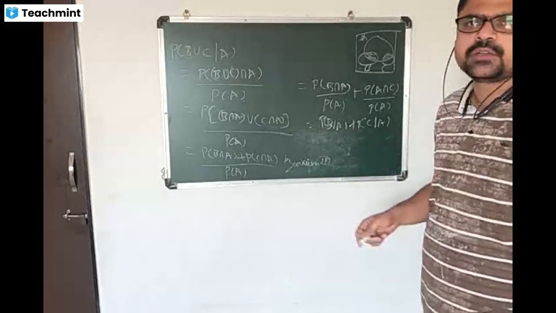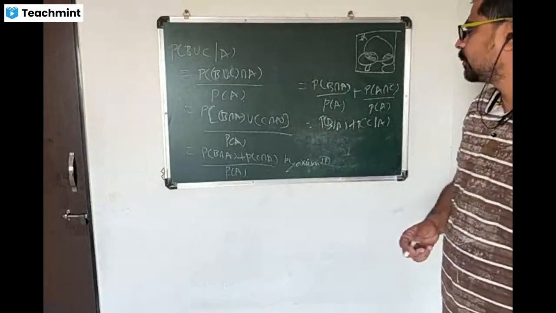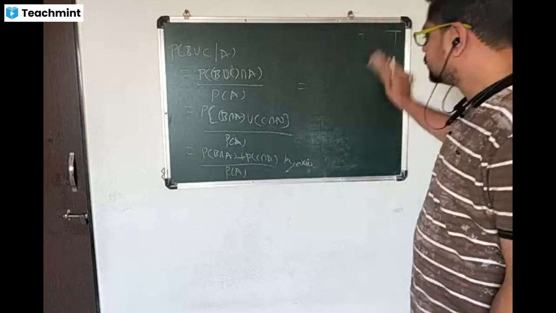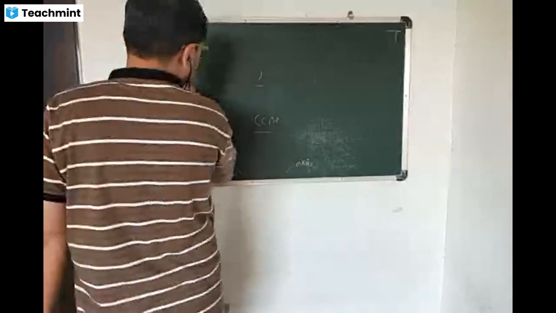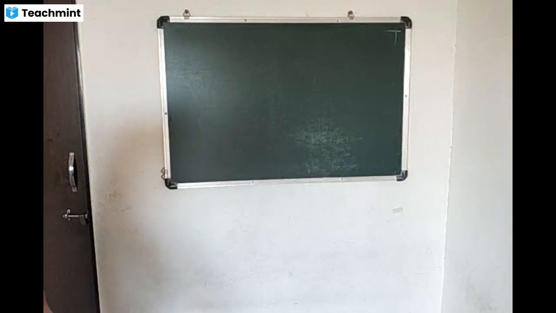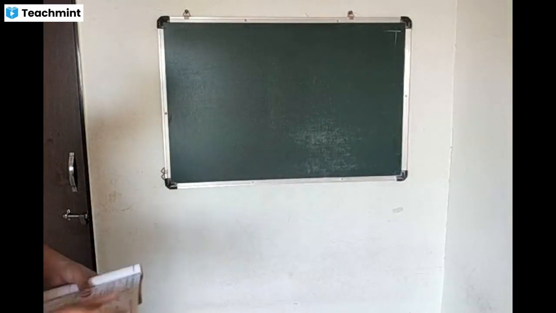So conditional probability also follows axioms of probability. So this is a theorem that we have seen. The conditional probability satisfies all axioms of probability. Now we are going to see another example.